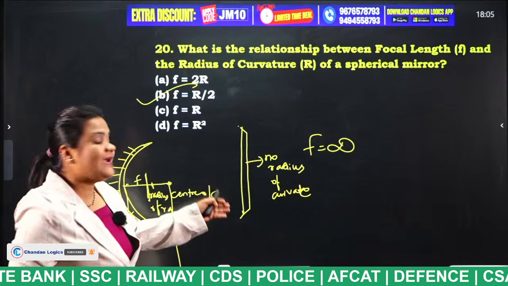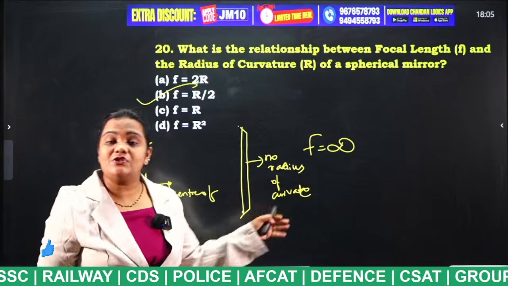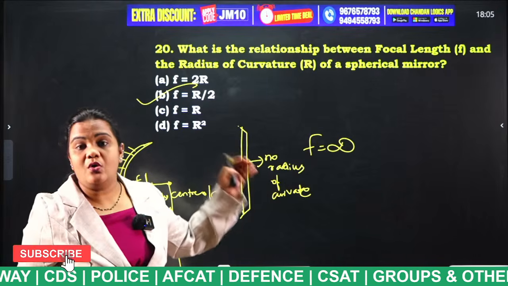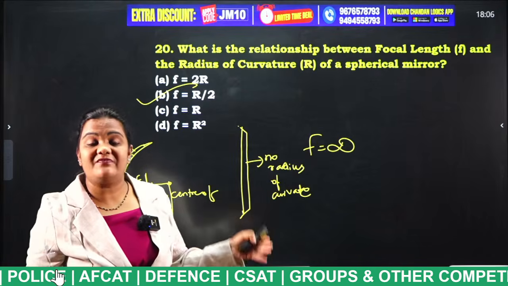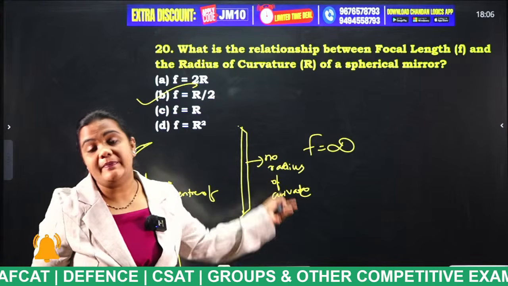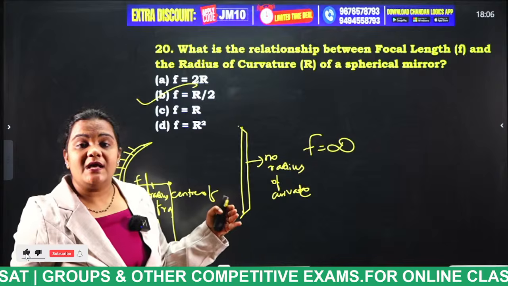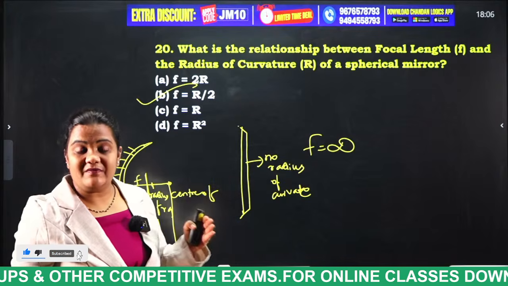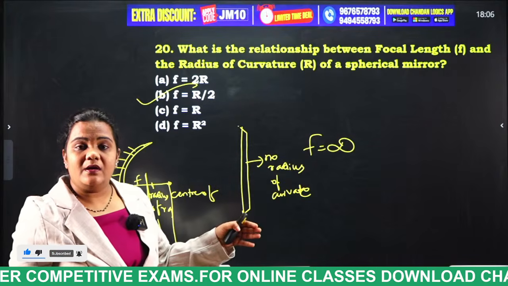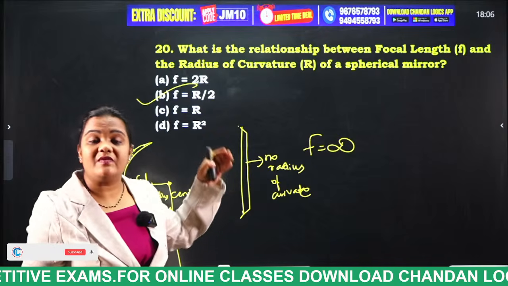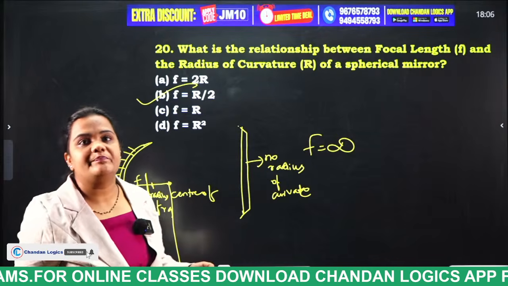For the flat mirror, there is no radius of curvature. For that reason, focal length will be infinite. And for spherical mirrors, the radius of curvature will be at the center, and half of that radius of curvature will be the focal point. Okay? Yes.